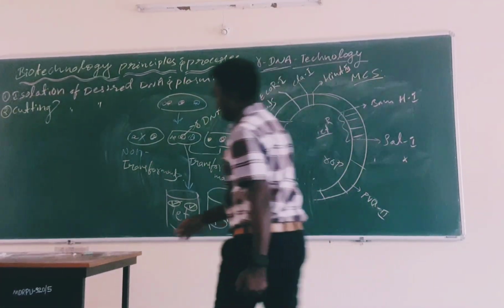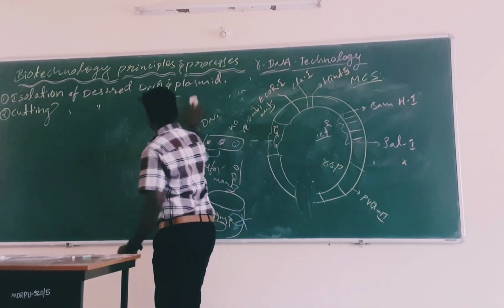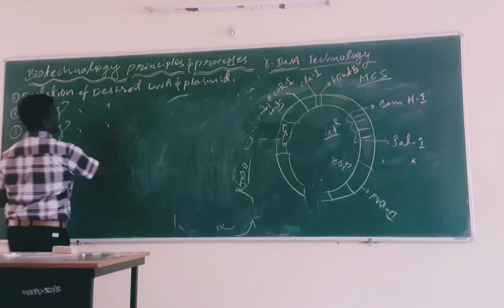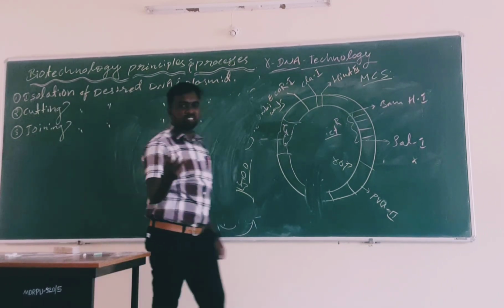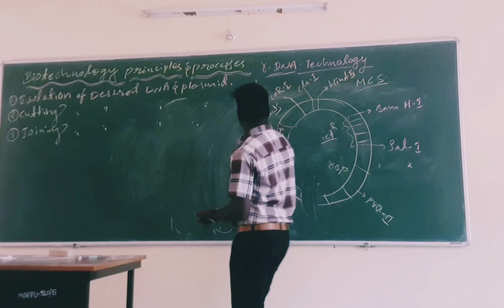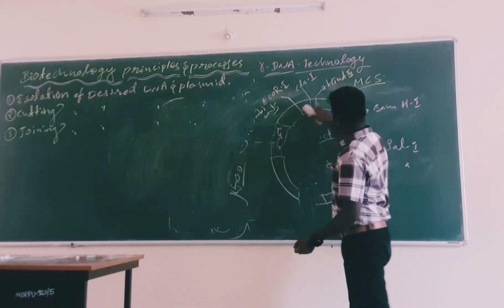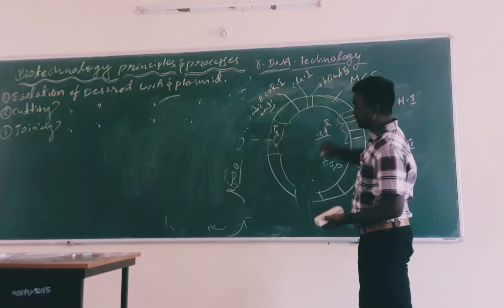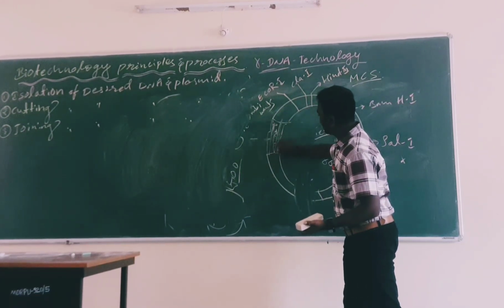Okay, now anyway, we are cutting. The third process is joining the desired DNA and plasmid DNA. So here I am joining the desired DNA and the plasmid DNA. The yellow one is indicating the plasmid DNA, and this one is completely the desired DNA.